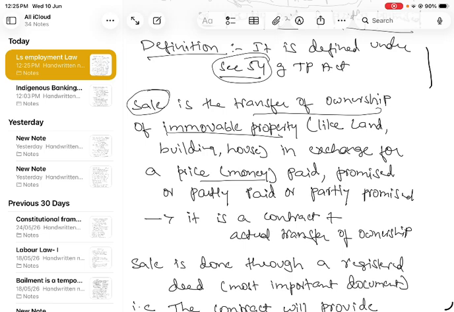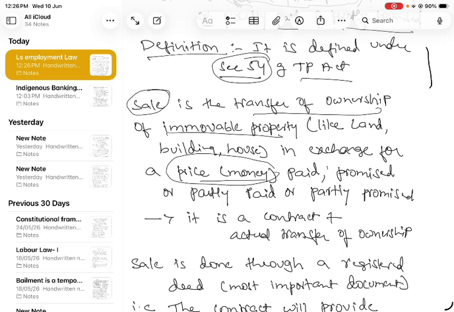Then what happens is there is a transfer of ownership. In case it comes under the TP Act, if I am selling my property to you, building, land, your house, then it is the transfer of ownership. Why am I selling? For the money. Sometimes it may be completely paid, sometimes they promise they will pay later, sometimes partly they pay in installments and partly they promise. So now I have paid 5 lakhs, I promise next I'll pay 10 lakhs, like that.